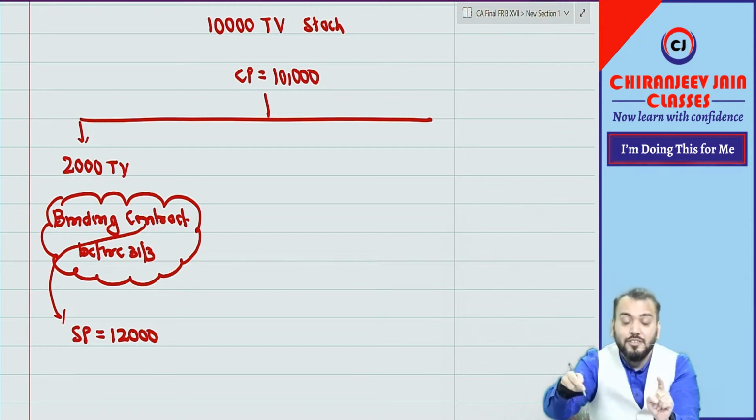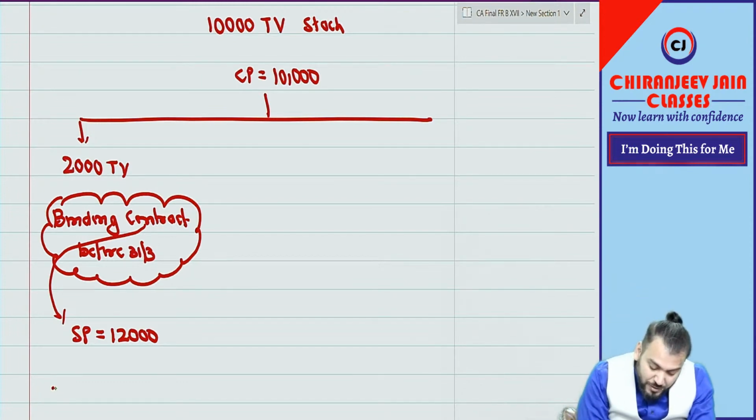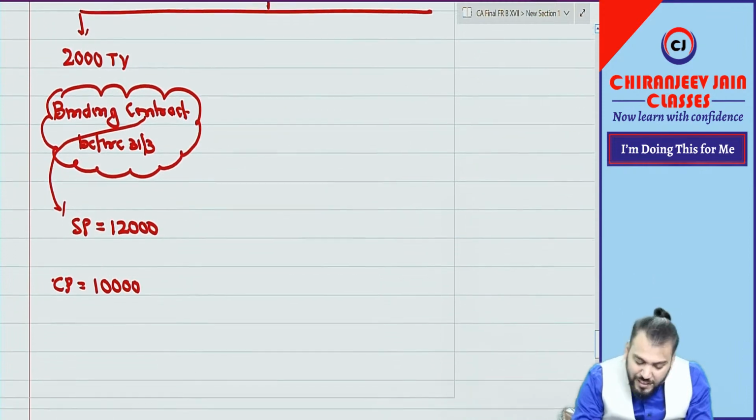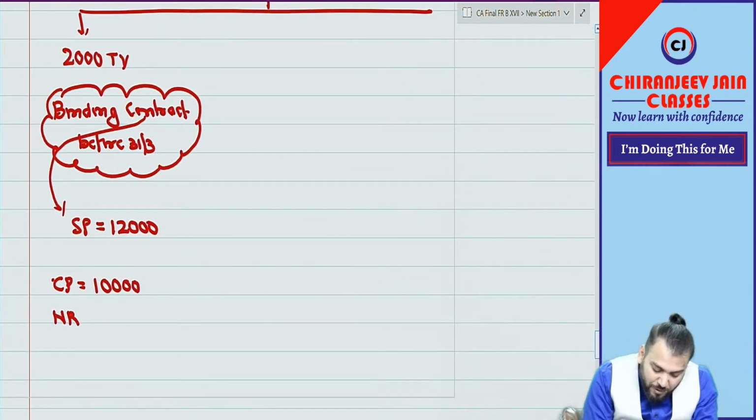The cost price is 10,000, and let us ignore selling expense right now. So NRV becomes 12,000, therefore value becomes 10,000. Understood this point?